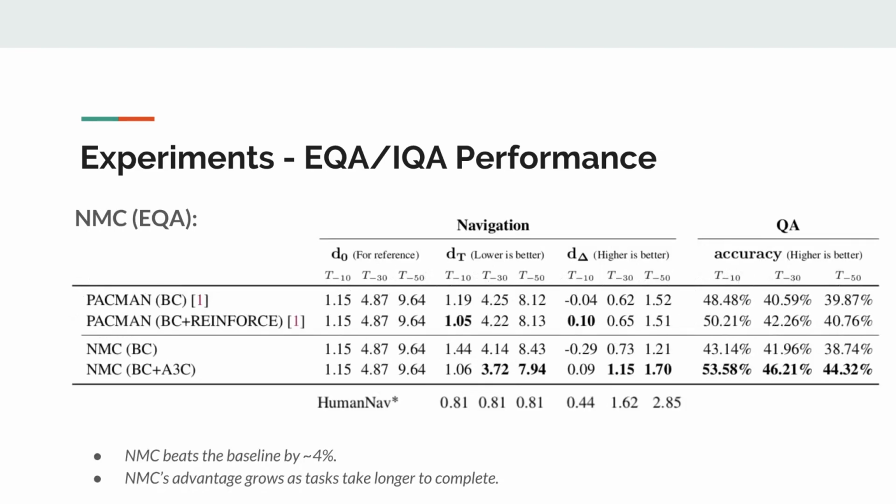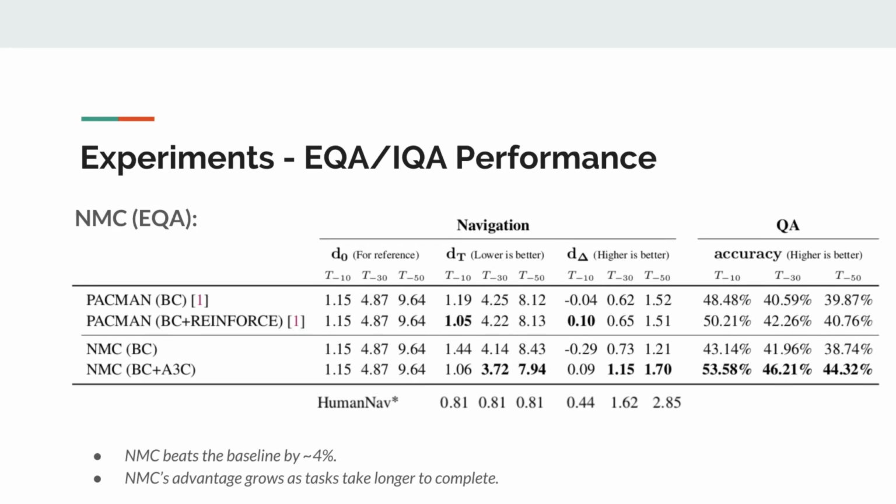Now let's look at NMC's performance on the EQA dataset. Their methods are slightly different. First, in addition to question accuracy, they also measure navigation. Because their tasks all involve finding a single object, they can modulate task difficulty by spawning the agent at different distances from the target. They evaluate their agent's performance at 3 different distances, given as the number of step actions: 10, 30, and 50 steps from the target object. This is shown in D0. Focus on D delta, though, because that's where the change in distance to the target is shown.